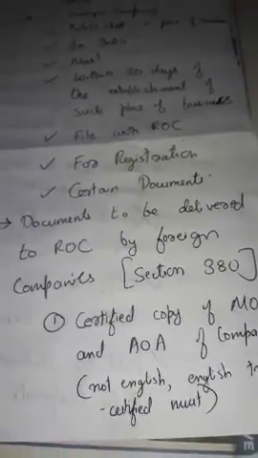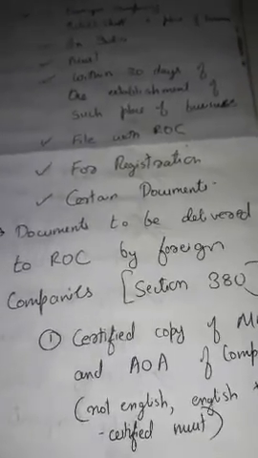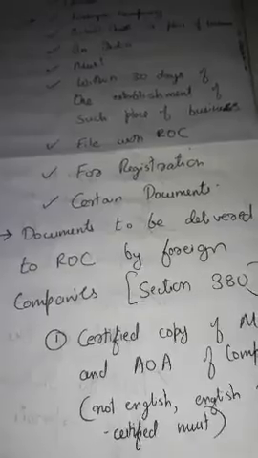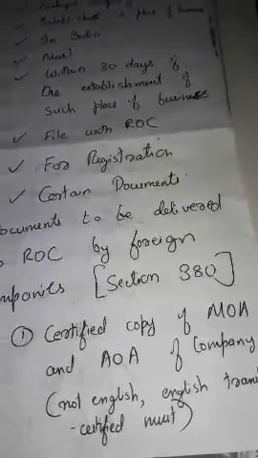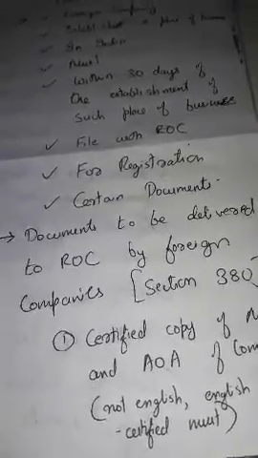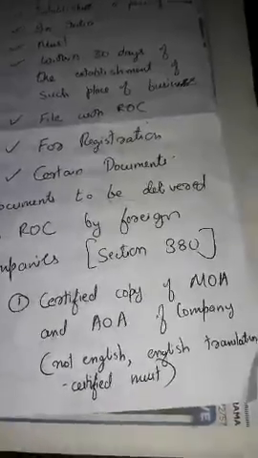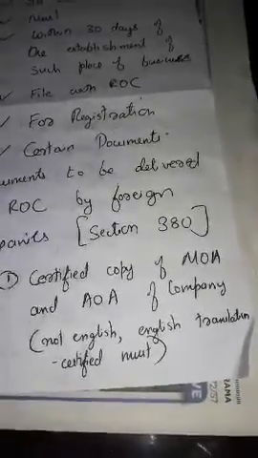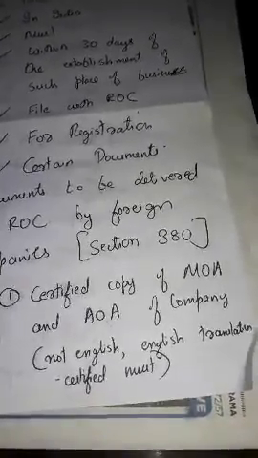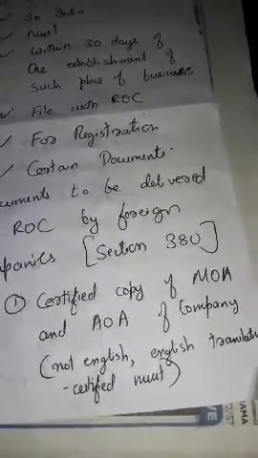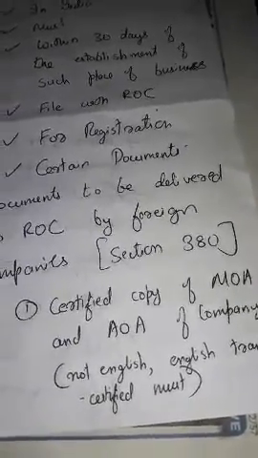What are the documents to be delivered to the ROC? Here, ROC is the Registrar of Companies. Section 380 of the Companies Act 2013 describes the documents to be delivered to the ROC by foreign companies. A certified copy of the MOA and AOA, the Memorandum of Association and Articles of Association of the company, is to be filed.